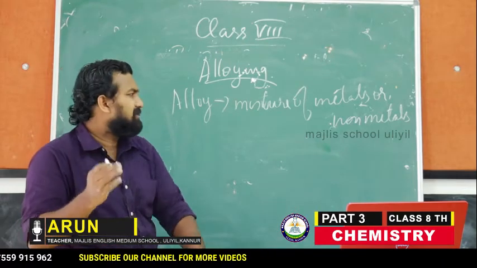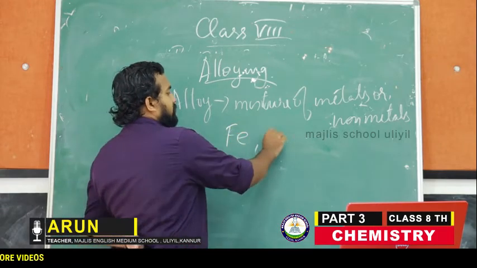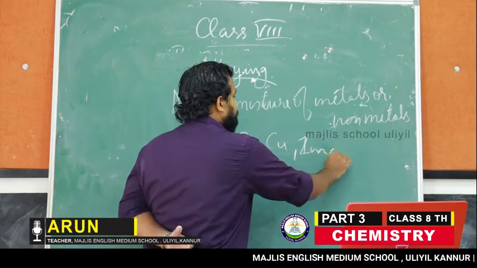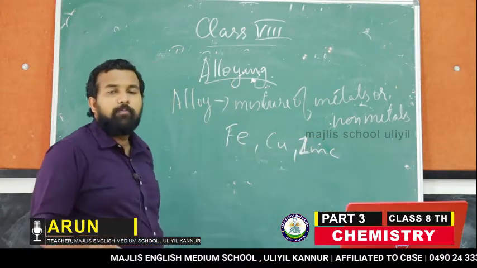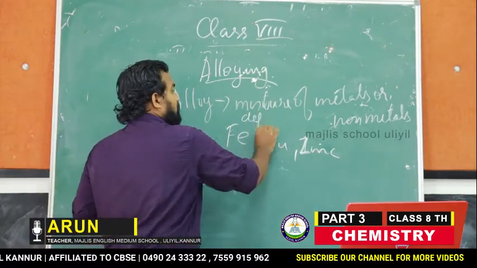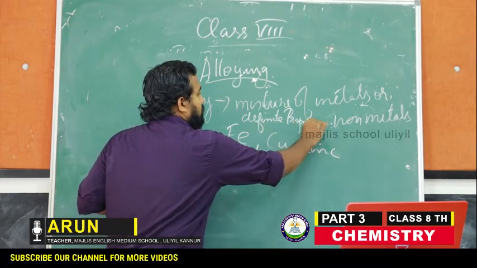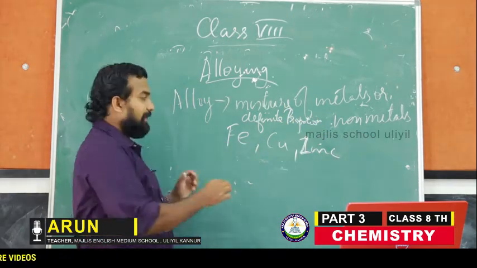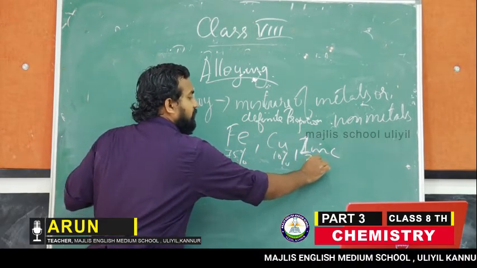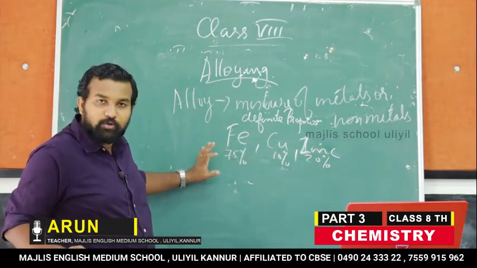And why are we mixing? What we do is, we take two or three metals, let it be iron, copper, bronze, tin, or zinc. We will mix them together in definite proportion. Definite proportion means, maybe if we take iron 75%, copper 10% and the remaining 20% will be zinc in the mixture. I have told this simply.